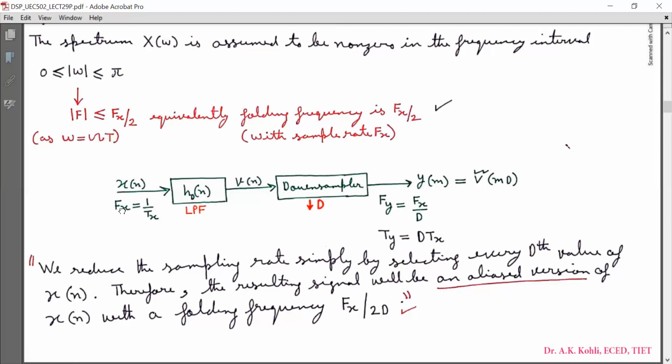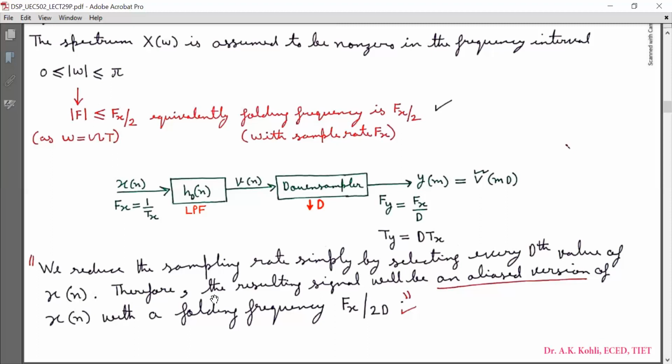Now here the sampling rate at the input is capital Fx, and the folding frequency is Fx by 2. Here the output signal is Ym and the sampling rate is Fy. So the folding frequency will be Fy by 2, and therefore the new folding frequency Fy by 2 is equal to Fx by 2D.